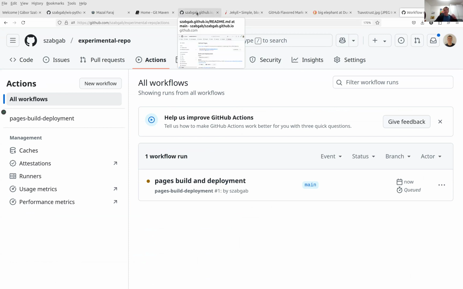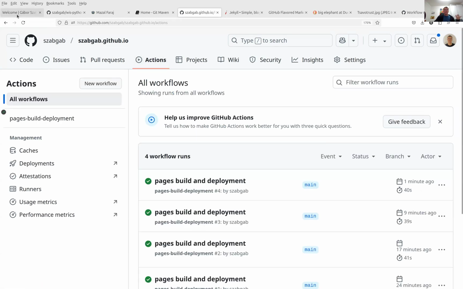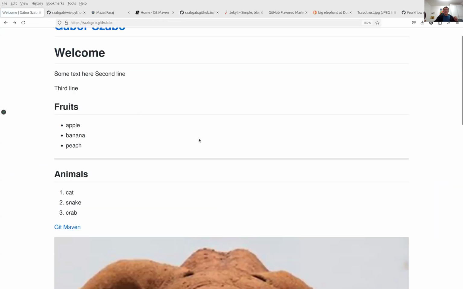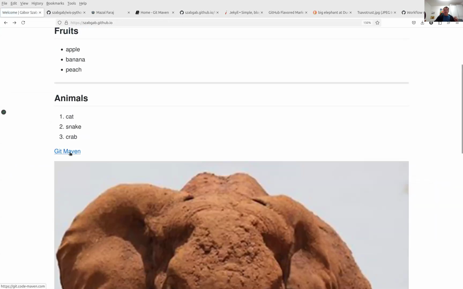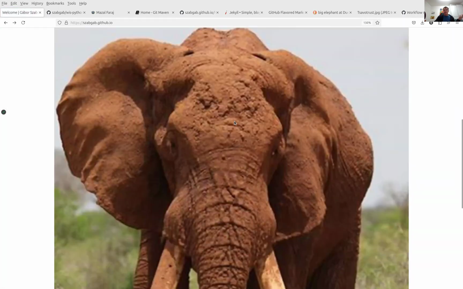In the meantime, the other one already finished building. Okay, hopefully, actions. Go back, Control R. So you can see that there is this link to Git Maven. If I click on it, then I get to Git Maven. So this is how I add the link. And this is the big elephant here.